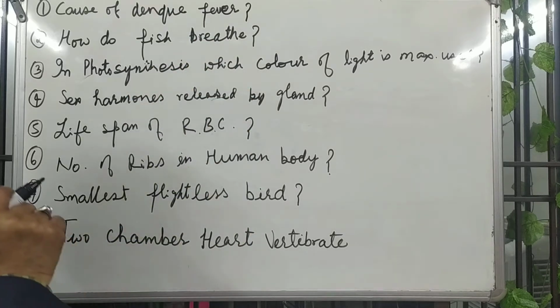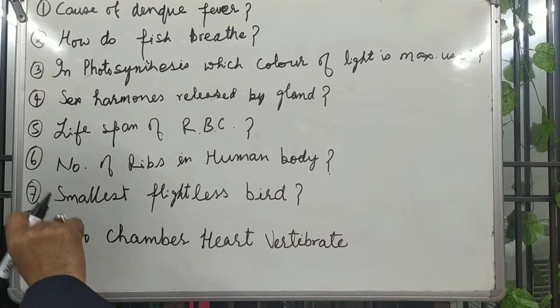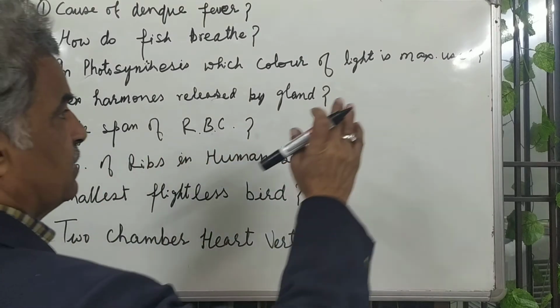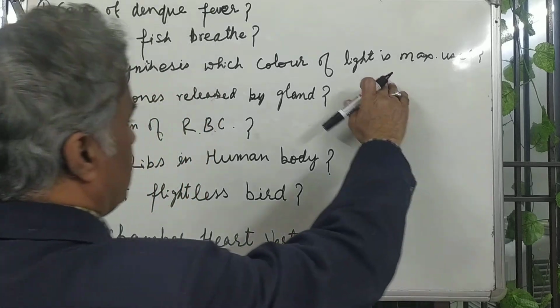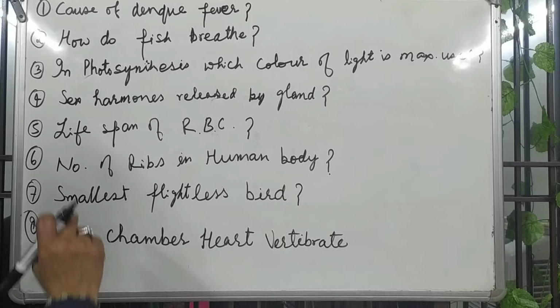In the photosynthesis process, plants prepare food with the help of light. Light has 7 colors. Of the 7 colors, which color is used the most? You have to tell the name of that color.